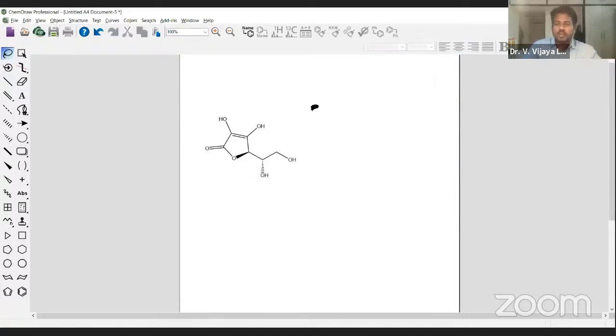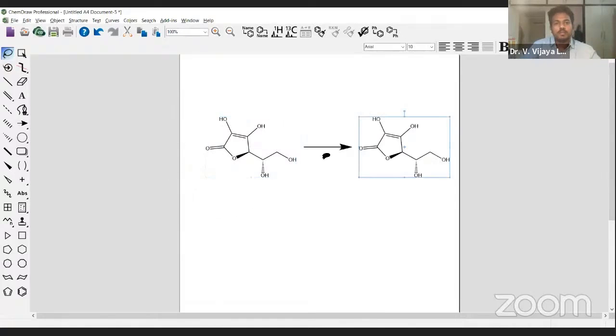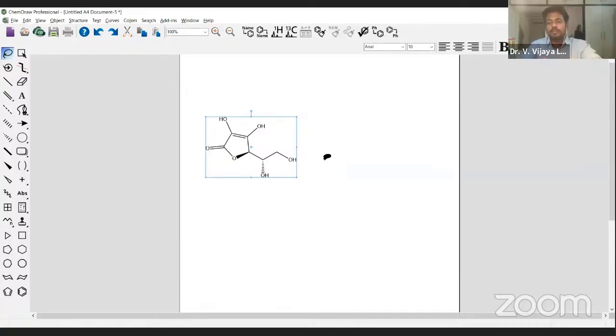Okay, so this is a molecule. Simply select the molecule. Here you don't need to make a copy, then put an arrow mark and all these things. Even these two things take a little bit of time, right? You don't need to do anything. Select the molecule. Press Control on your keyboard.